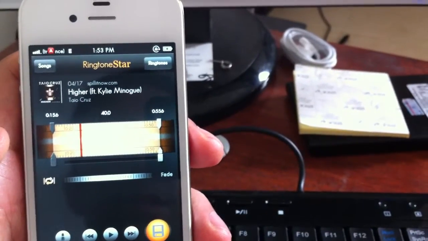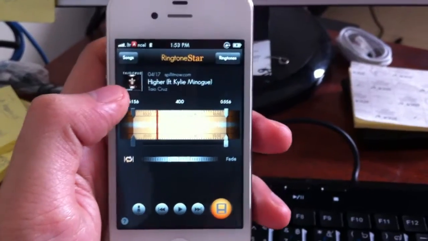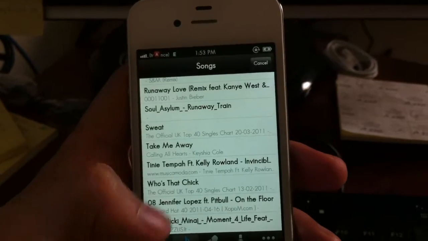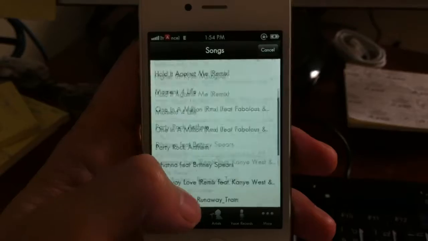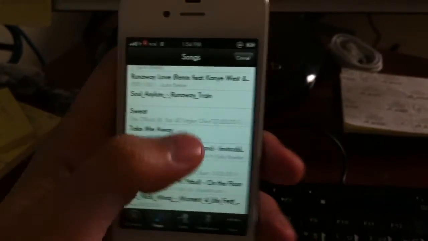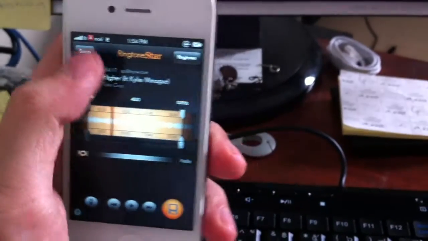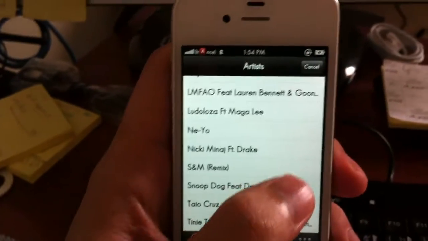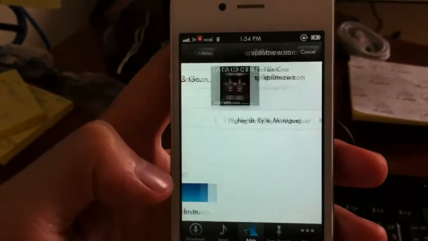If you have some songs on your iPhone, this application, Ringtone Star, will detect it straight away. So it will be in your iTunes. These are some of the iTunes songs that I have uploaded. We'll just take, for example, it's an easy, simple program. I'll just select a song and see if we can create one for this example.